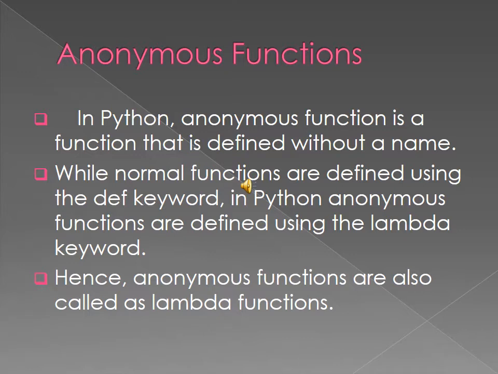Okay, see the book, page number 19.7. In Python, an anonymous function is a function that is defined without a name. You should mark that line. This is the important word.